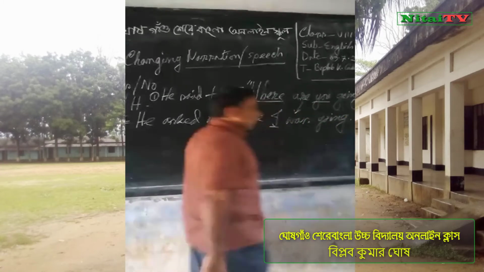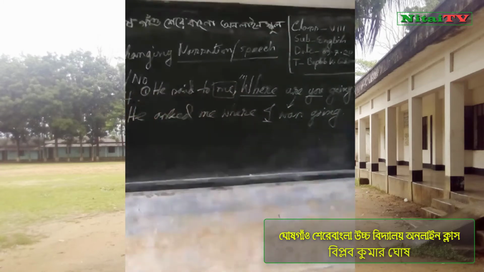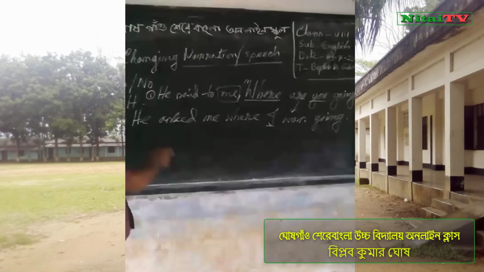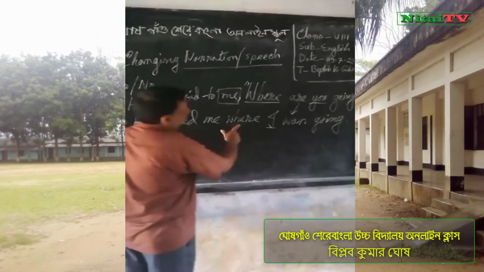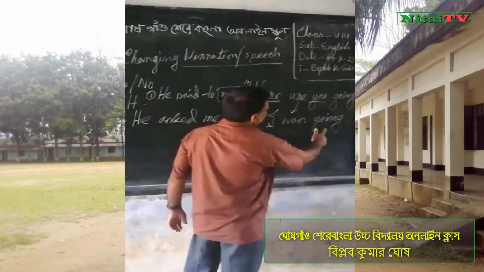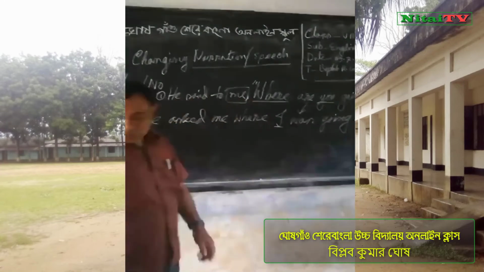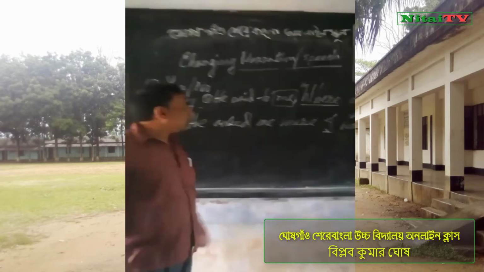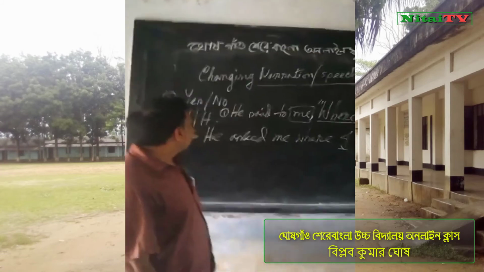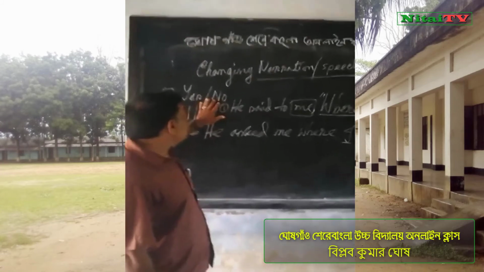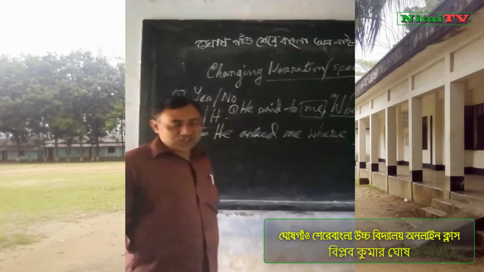Full stop. So, you notice I said again full sentence. He asked me where I was going. I will change was. Dear student, I think you can understand how to change yes no question and WH question.